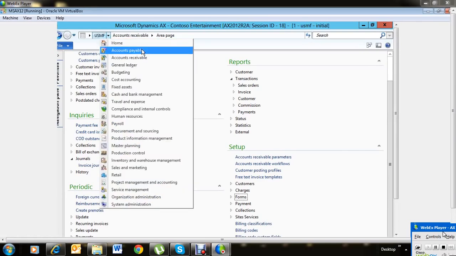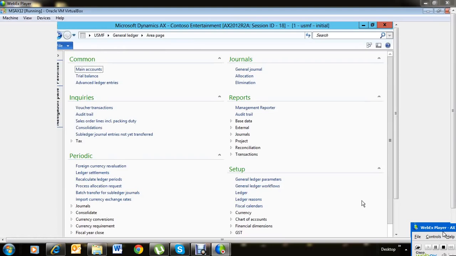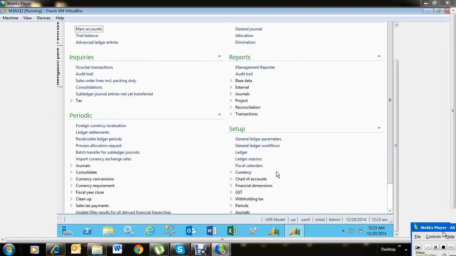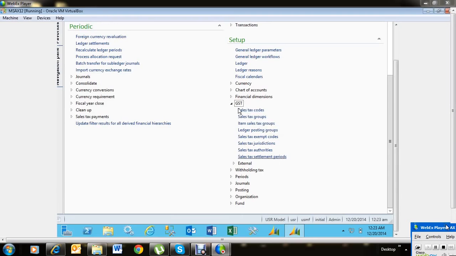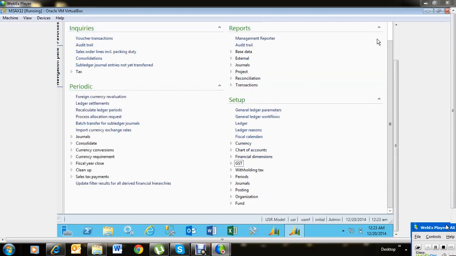The next topic that we're going to touch upon is the tax aspects. We're going to set up the complete taxes. Under the general ledger, we're going to set up the tax codes, the tax groups, and we're going to have the complete tax transaction. Different kinds of taxes we're going to set up in our system.